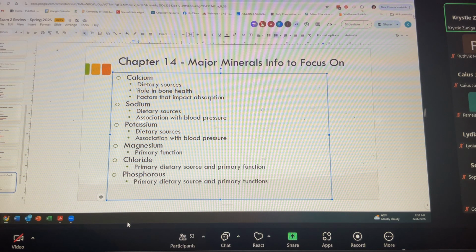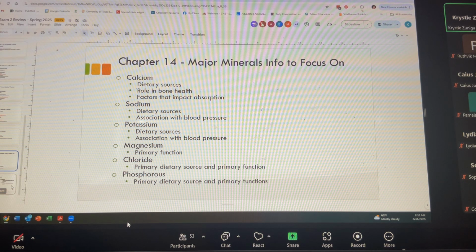Someone asked, does consuming more potassium help prevent high blood pressure? Yeah, actually there's some research to suggest that consuming more potassium may be helpful in lowering blood pressure. That's one of our clinical recommendations for someone with high blood pressure, would be focusing on getting some more potassium in their diet, because that can help with excretion of sodium.